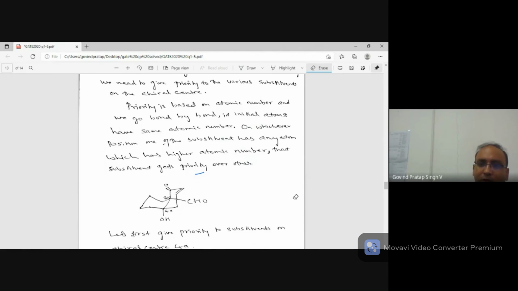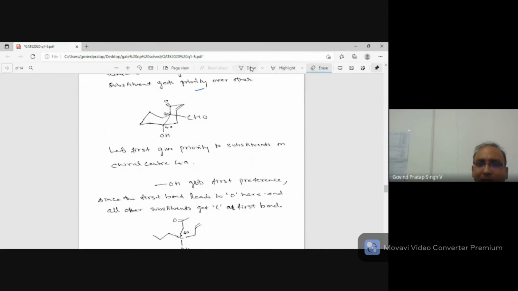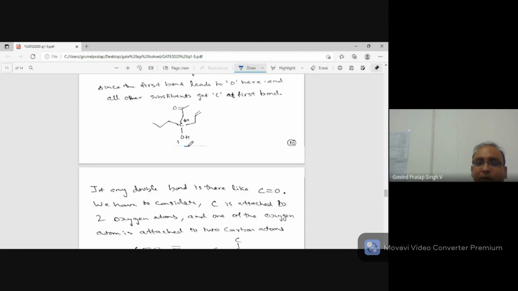So let's look at 4A first. Basically, look here, you are having one OH and you are having CH2, CH, double bond CH. Here there is CH2, CH2, CH2, and here you are having C and C double bond O. So that's what I have drawn here. We'll go bond by bond.